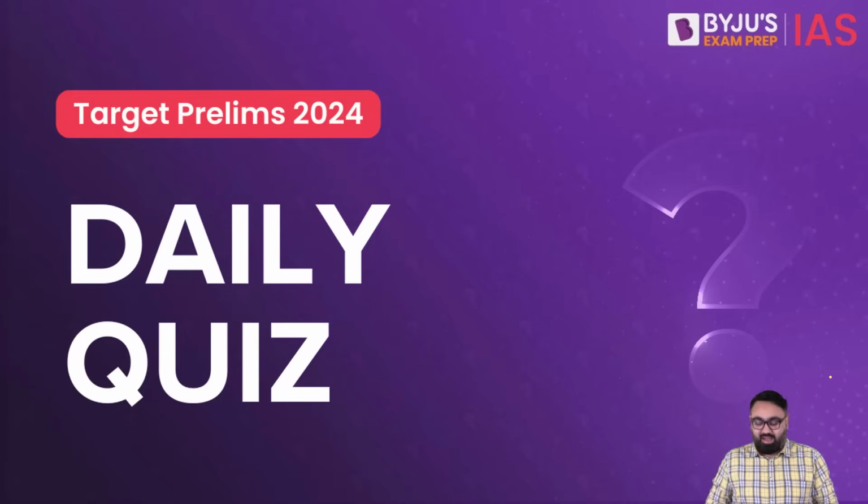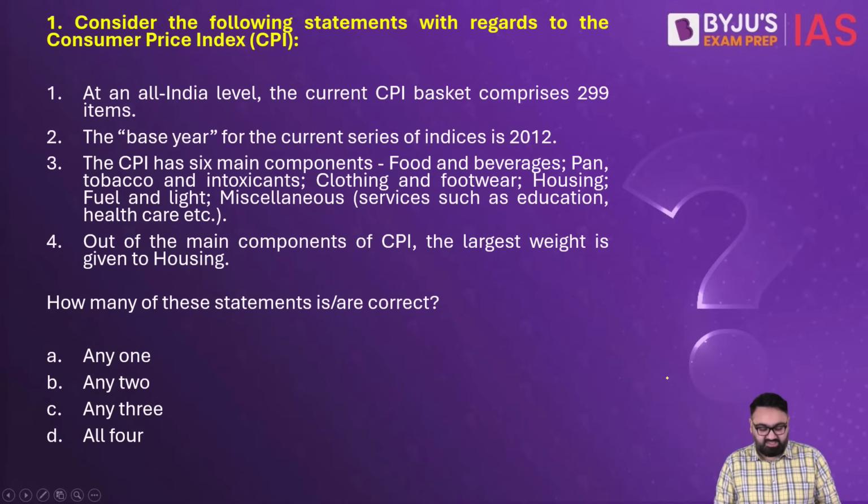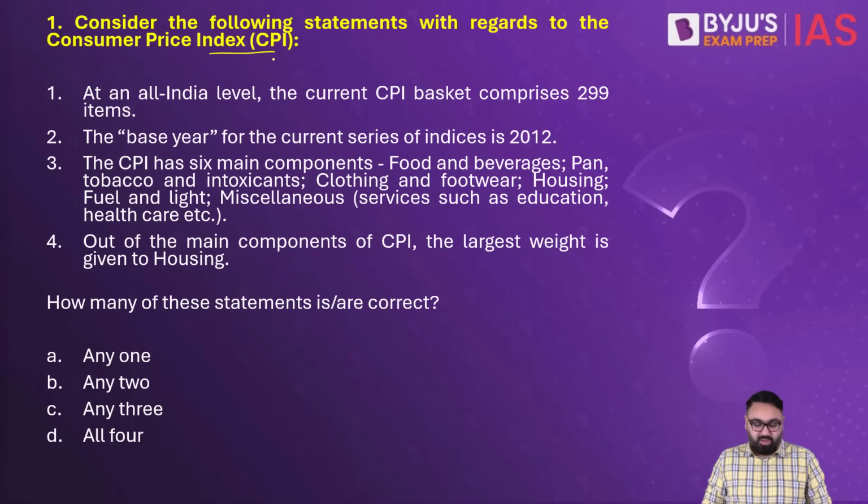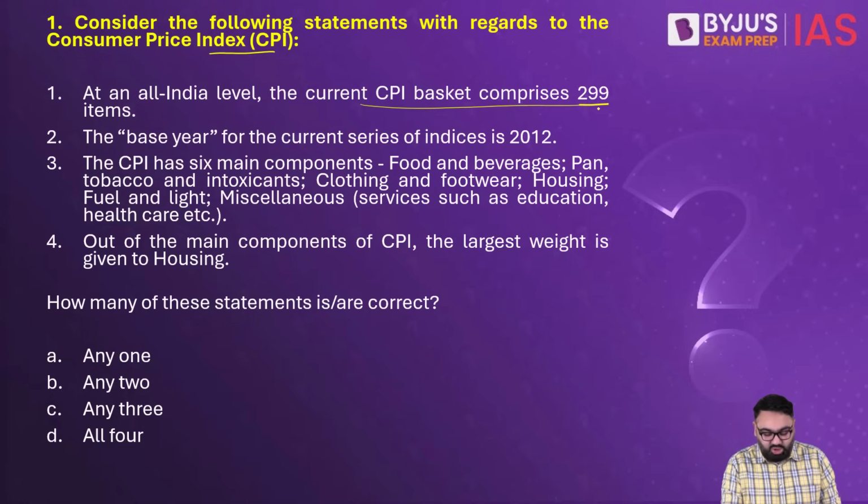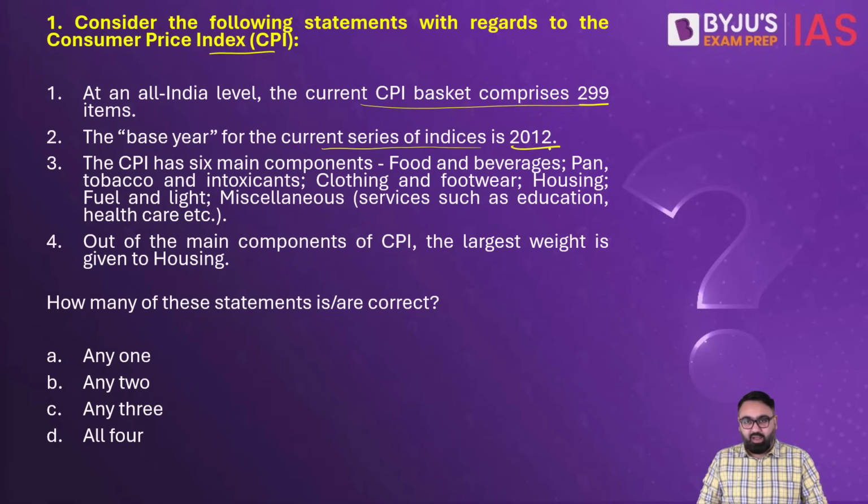With that out of the way, let's begin with the first question of today's daily quiz. Consider the following statements with regards to the Consumer Price Index. Number 1. At an all India level, the current CPI basket comprises 299 items. Second, the base year for the current series of indices is 2012.